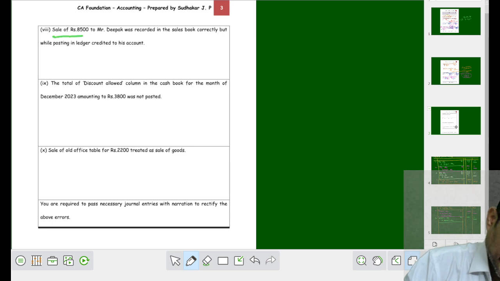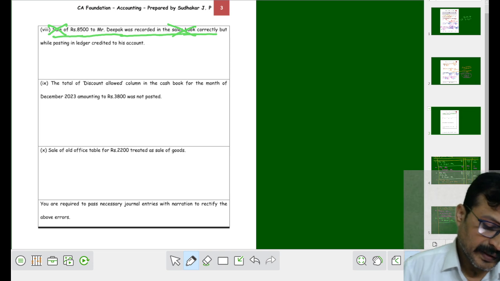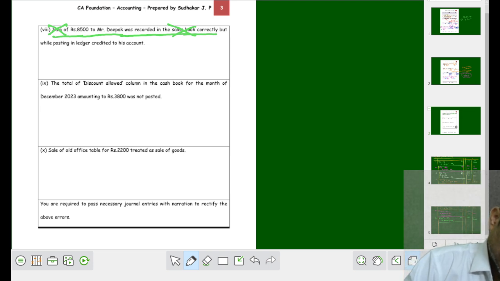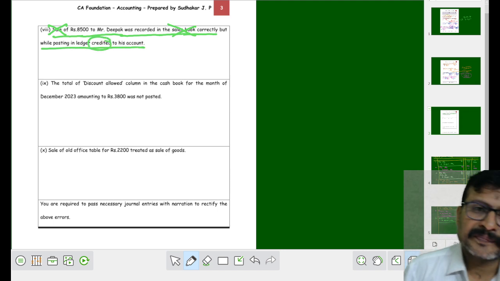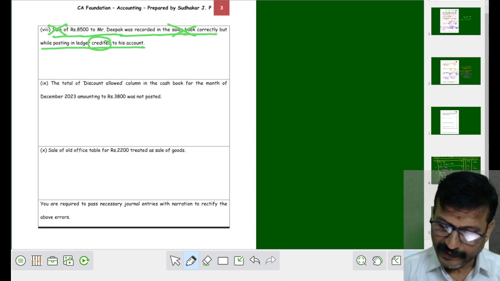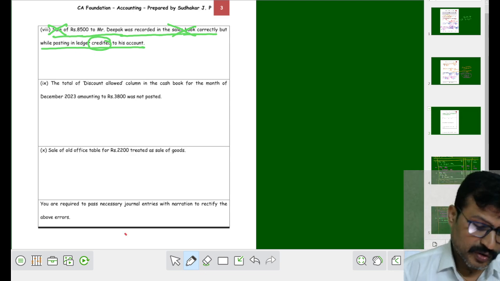Sale of rupees 8500 to Deepak was recorded in the sales book correctly. So the sales book is correctly entered. So ignore the sales book. But while posting in the ledger, it has been credited to his account. Now tell me in detail what we are actually supposed to do.